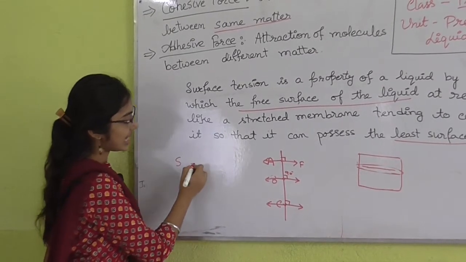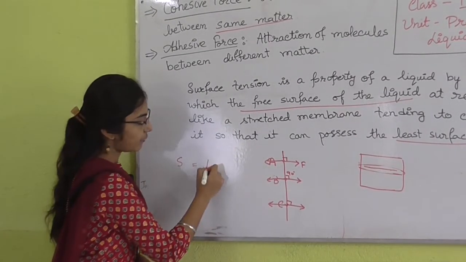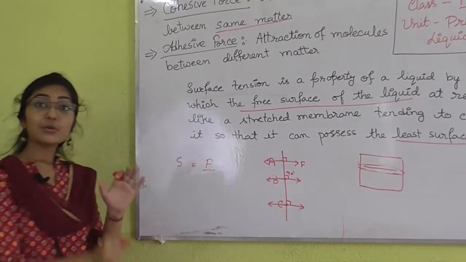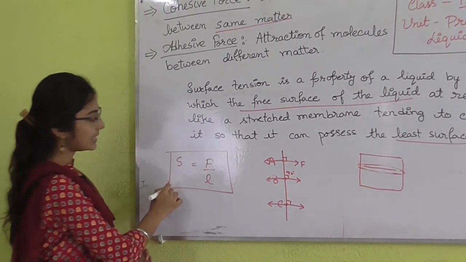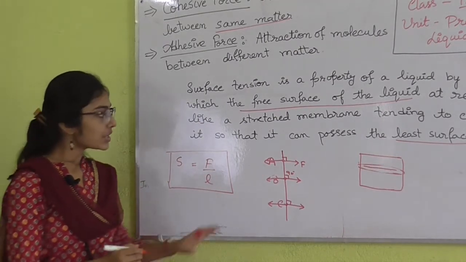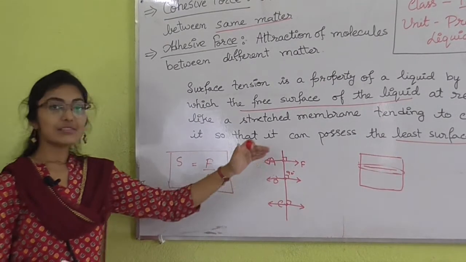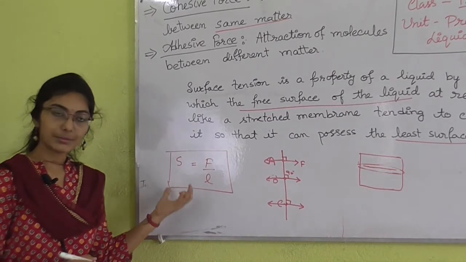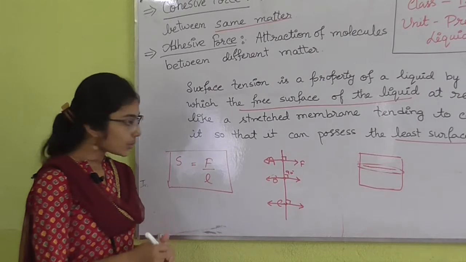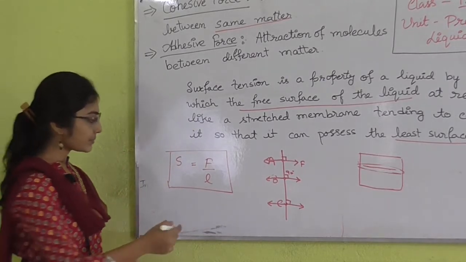So, I am writing S is equal to the force acting per unit length, F by L, which is the mathematical formula of surface tension. The total force divided by the total length gives the mathematical term of surface tension. So, what is the unit of surface tension?